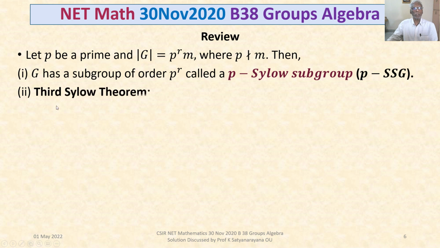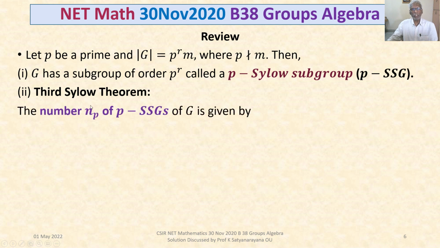And we have a famous theorem, the third Sylow theorem. It states that the number n_p of p-Sylow subgroups of G satisfies n_p is congruent to 1 mod p, that is n_p = 1 + kp, where k = 0, 1, 2, etc., and n_p divides m.